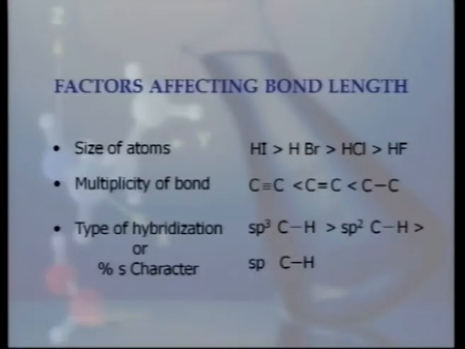Now next factor is type of hybridization, or we can call it percentage S character. In case of sp3 hybridization, bond length is maximum, followed by sp2 hybridization, and then in case of sp hybridization, carbon hydrogen bond length is minimum.